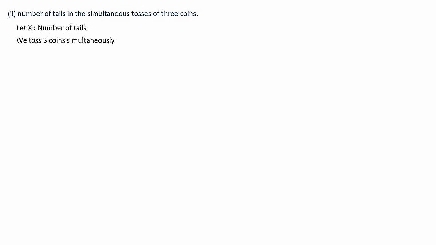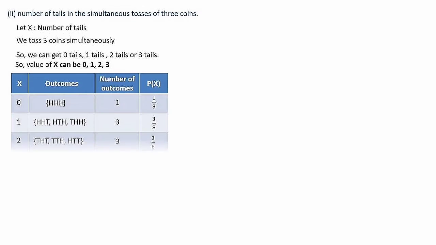Next we shall discuss question number 2, the second part. Number of tails in the simultaneous tosses of 3 coins. Here we are tossing 3 coins and we have to check the number of tails. And we have to make the probability distribution table of number of tails when we are tossing 3 coins. So let x denote the number of tails, and we toss 3 coins simultaneously. We can get 0 tails, 1 tail, 2 tails or 3 tails. Then the values of x can be 0, 1, 2 and 3.